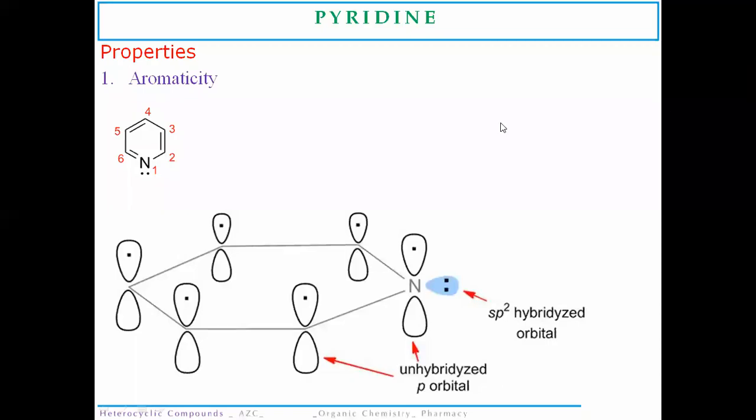So today we are going to start a detailed discussion on a six-membered heterocyclic ring, in which one of the carbon atoms is substituted with a nitrogen atom, that is pyridine. Now, what points of pyridine are important from the exam point of view?